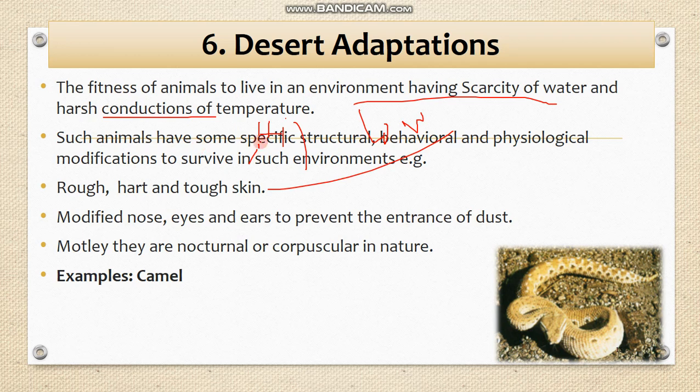Now, such animals have specific structural body adaptations and behavior, which help them adapt to such types of environment. For example, they have rough and tough skin, which prevents the loss of water and reduces the process of dehydration.